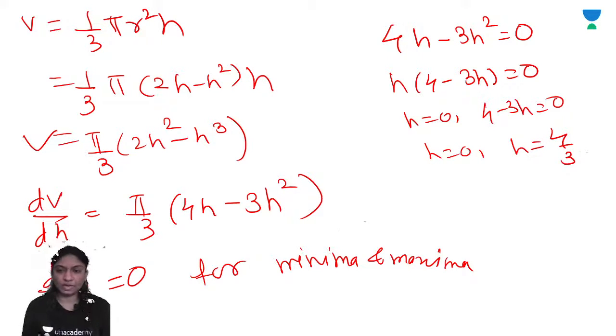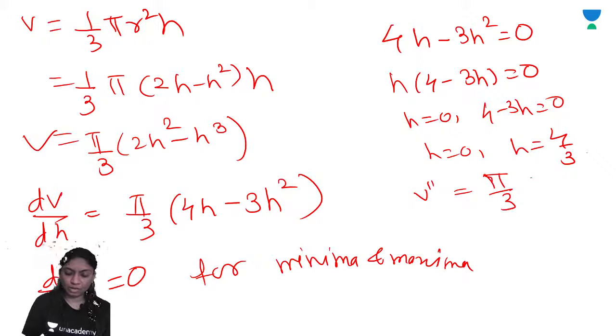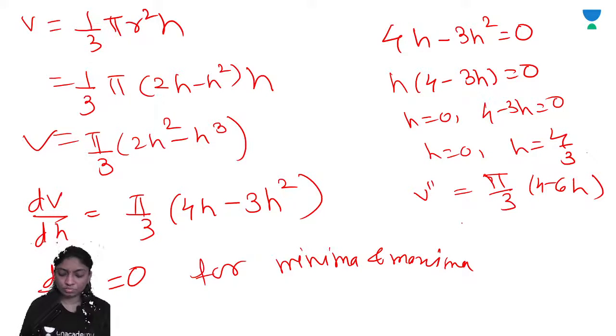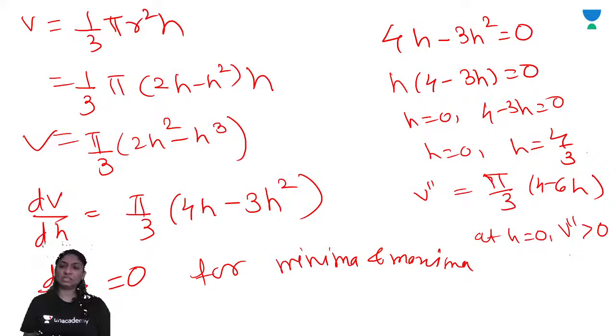So put the value in V double dash, we are putting all the values. V double dash is equal to pi by 3 into 4 minus 6h. Put the value at h is equal to 0, you will get 4, which is greater than 0. So at h is equal to 0, V double dash is greater than 0, so it is minimum. The function is minimum at h is equal to 0.